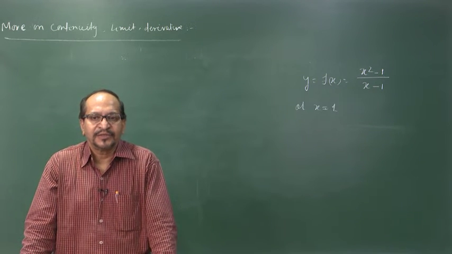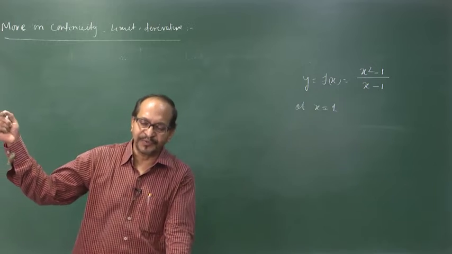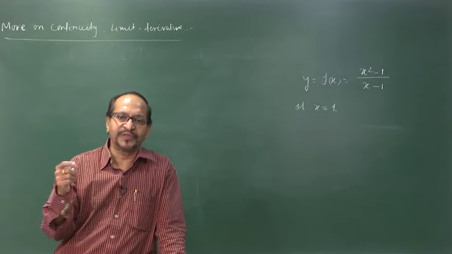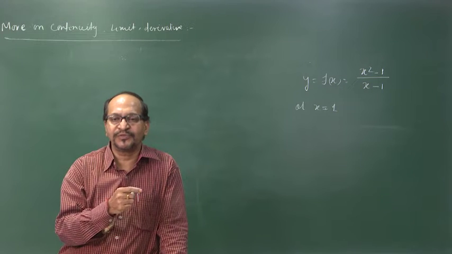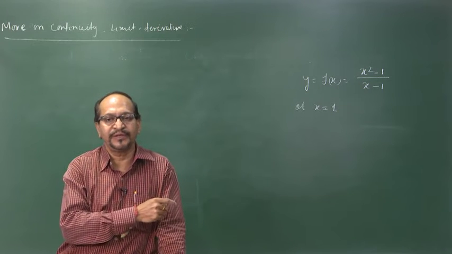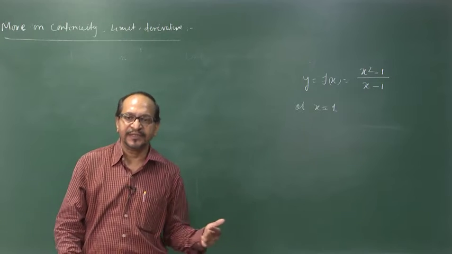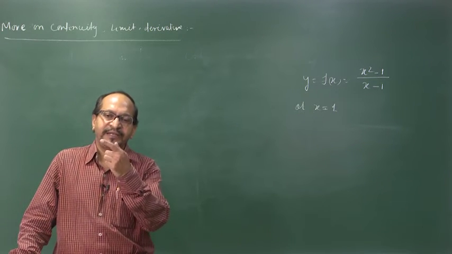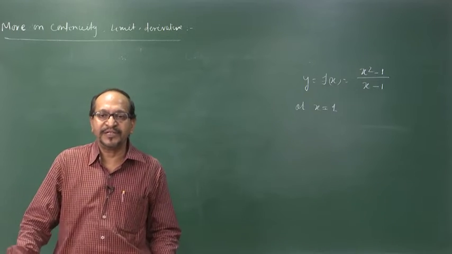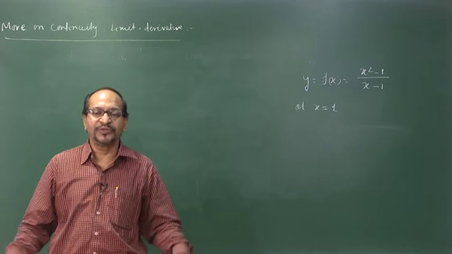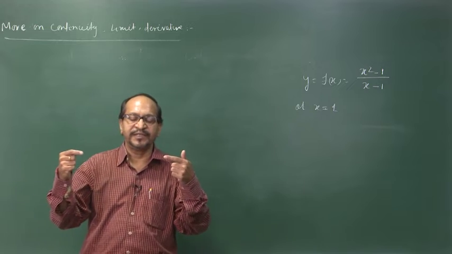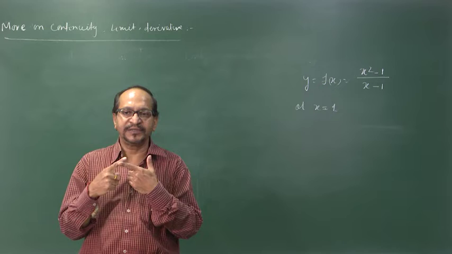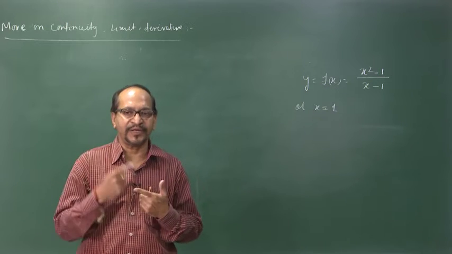So, you can come from the right side, from 1.5 to 1.4 to 1.3 to 1.2 to 1.1 to 1.001 to 1.00001 to 1, or from the left side you can go from 0.8 to 0.9 to 0.9999 and again up to 1, but it is never equal to 1. So, we can approach it from both sides, as close as possible to 1, but not equal to 1. This is what x tends to 1.